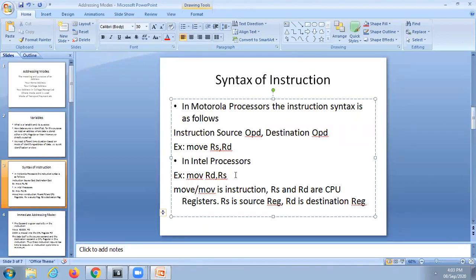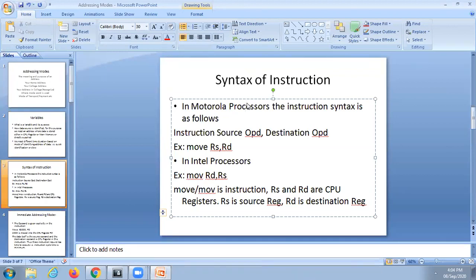Which one have you followed earlier? First one, sir. First one, Motorola. Okay, Motorola syntax you have followed: instruction followed by source operand followed by destination operand. Right. So I will also follow that. Why? Because if I change it, then you will be confused. So for the entire course, you need to follow the first type of syntax, that is Motorola syntax.